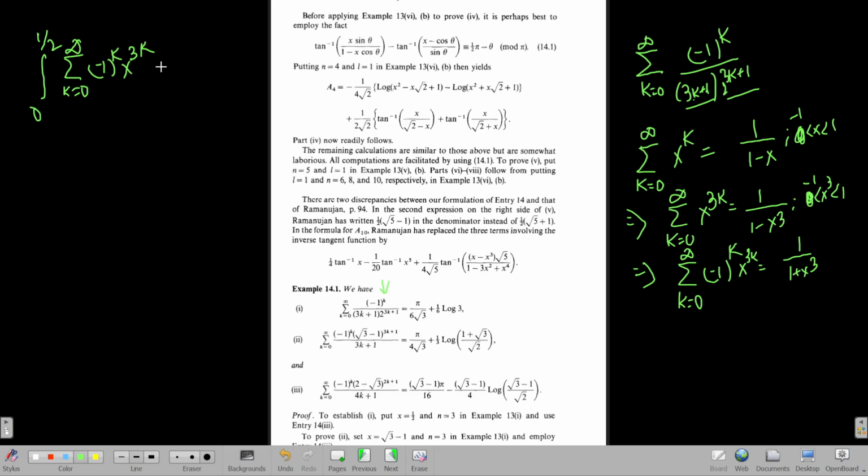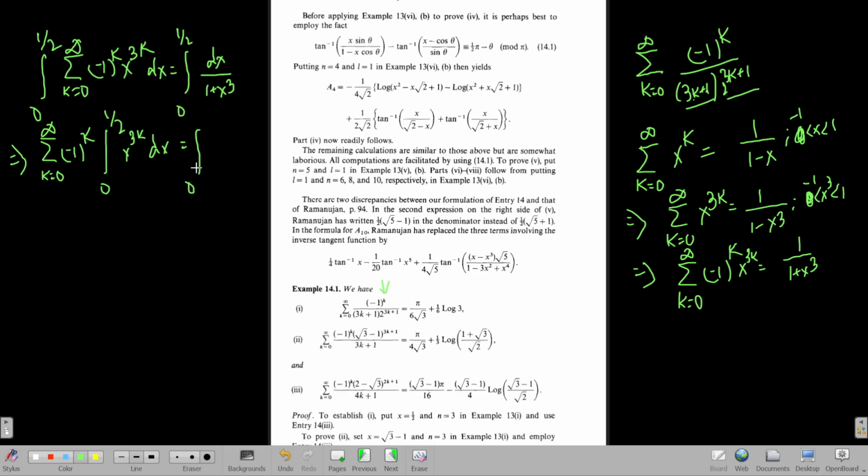So therefore, this would simply become the integral from 0 to half of dx by 1 plus x cube on both sides. And on the left hand side, we can simply interchange the summation and write it as the sum from k equals 0 to infinity of minus 1 to the power k, integral from 0 to half of x to the power 3k dx. And this equals the integral from 0 to half of dx by 1 plus x cube.